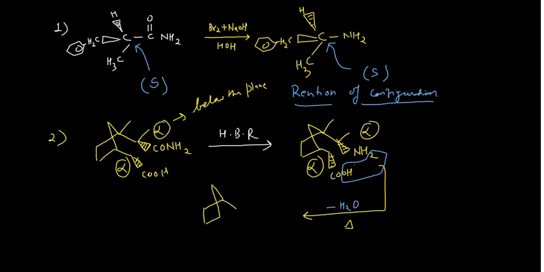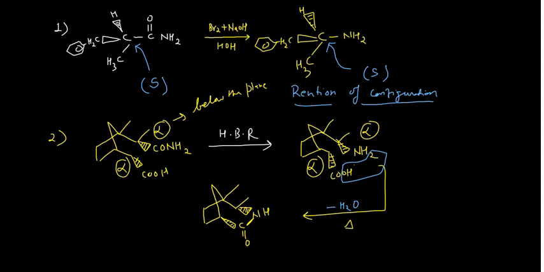So I can draw the structure. So this was alpha, carbon double bond oxygen, and here also you are having this nitrogen and hydrogen, and they will be linked because water has been removed from here.